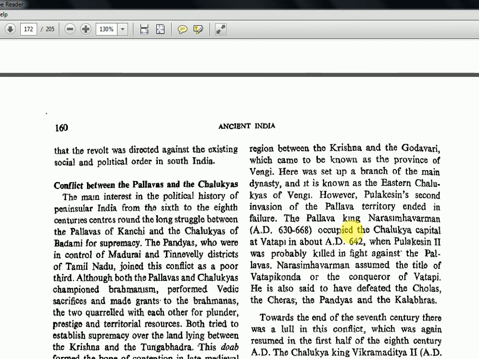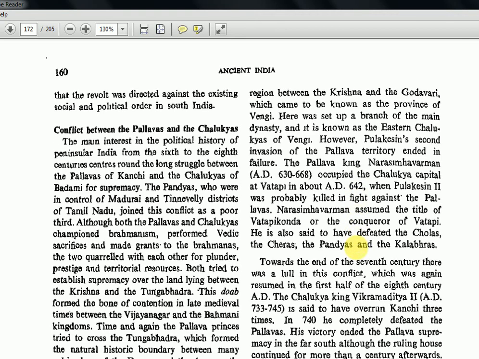The Pallava ruler on the opposite side was Narasimhavarman. The other rulers are Mahendravarman and others. In the NCERT series you have already seen the chronology and who is king after king. So like that, Pulikeshin first had success, then later he failed.